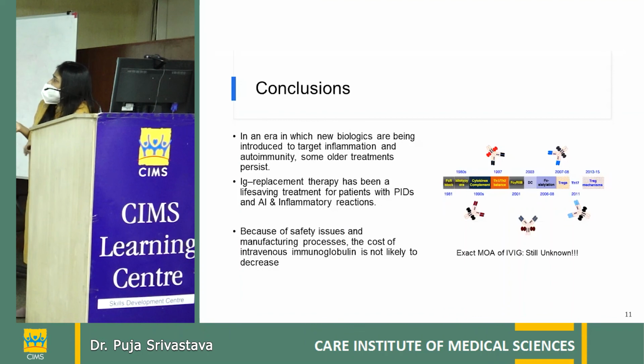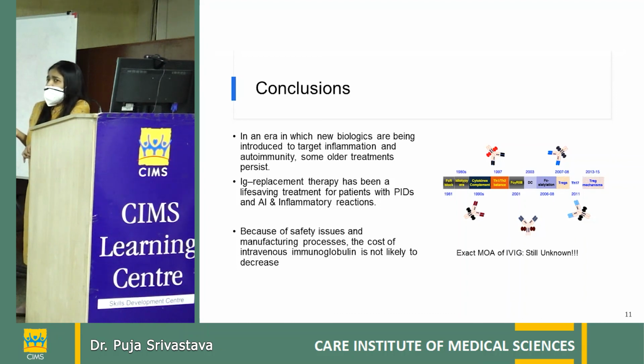So, conclusions: in an era of newer biologic drugs, we are still using this IVIG in many serious conditions. It was first introduced in the 1950s and it is going to stay. Immunoglobulin replacement therapy has been life-saving in primary immunodeficiency diseases and a lot of autoimmune inflammatory conditions, and it really helped us in post-COVID inflammatory syndrome patients who presented with multi-organ dysfunction syndrome.